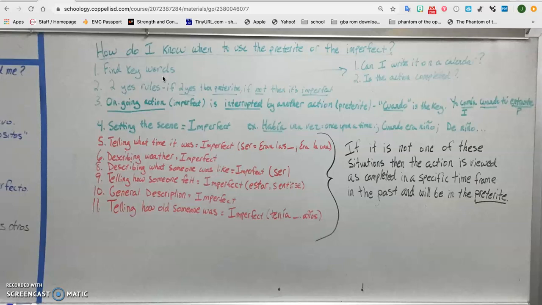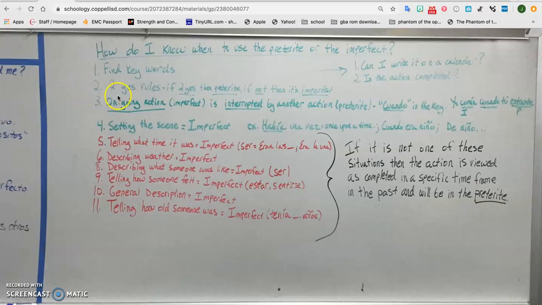Words like todos los días, cada día, cada noche, de vez en cuando, expressions like that indicate the imperfect because that's talking about a general, every day, every week, from time to time. Okay, it's not pointing to a specific moment in the past, just saying kind of in general. So that would be the imperfect. You would use the imperfect conjugation of the verbs if it followed one of those keywords.